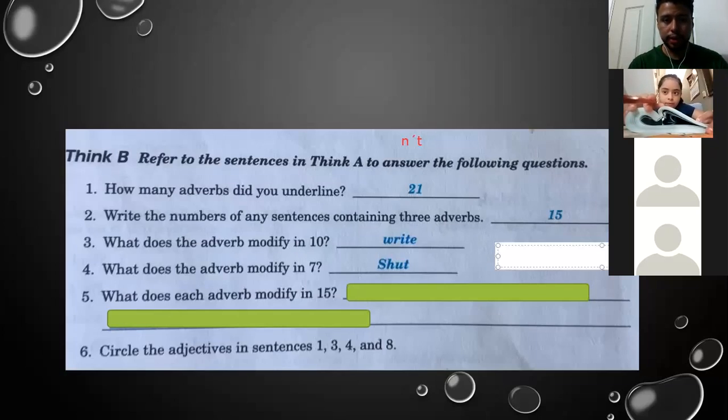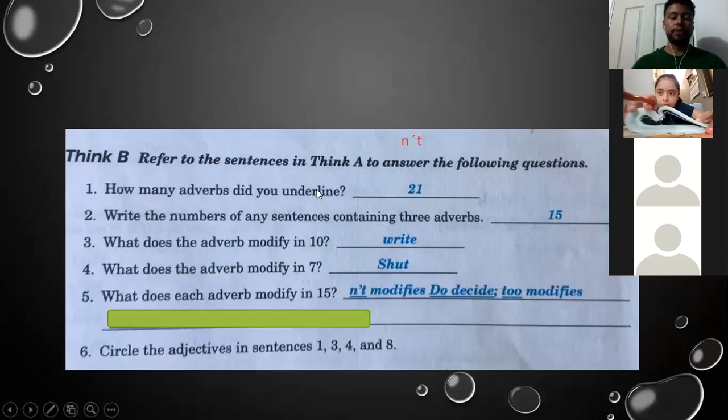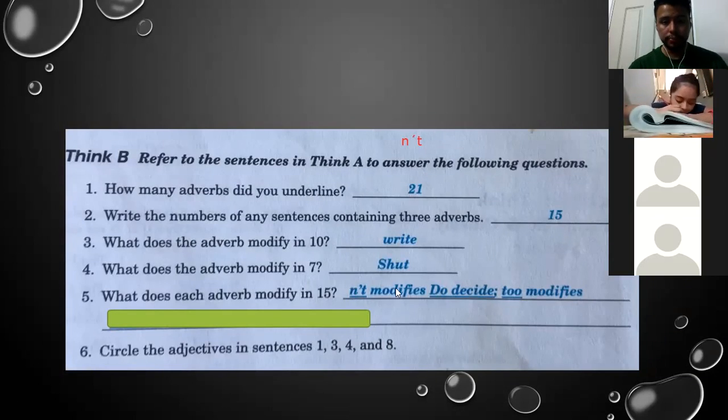I need to take the other option. All right, here we have the first answer. The negative, or the contraction n't, modifies the verb do. In this case, do decide, because it's talking about don't decide. All right.